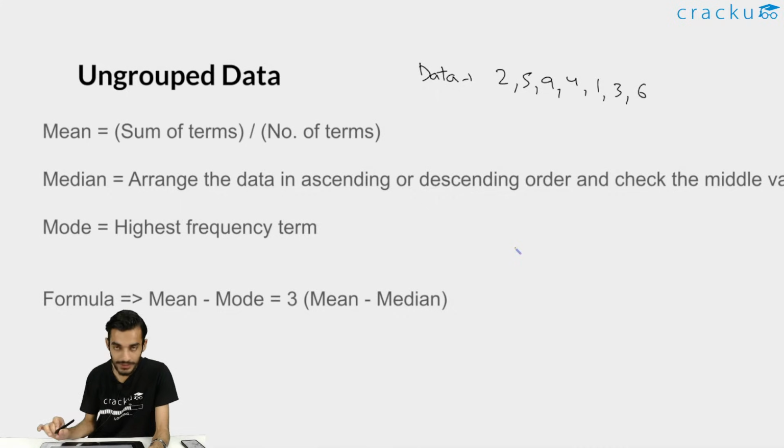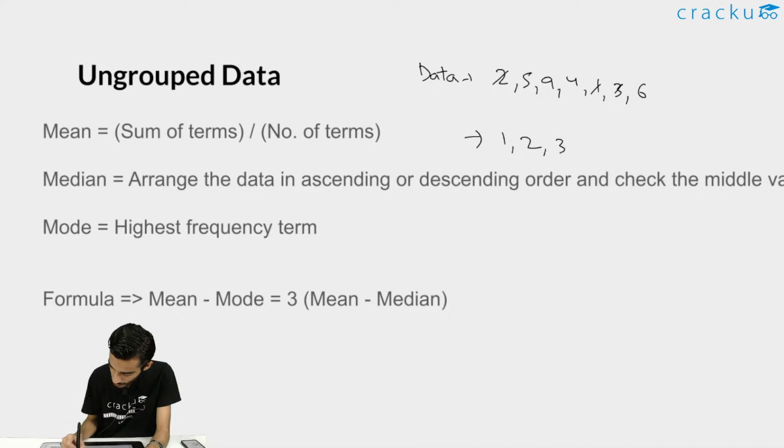Okay, so these values are given to us. We need to find the value of median. So what we need to do is, either we can arrange this data in ascending order, or in descending order, and we just need to check the middle value. Okay, so arranging this data in, let's say, ascending order, we will get 1, then 2, then 3, then 4, then 5, then 6, and then 9. Okay, so these are the values.